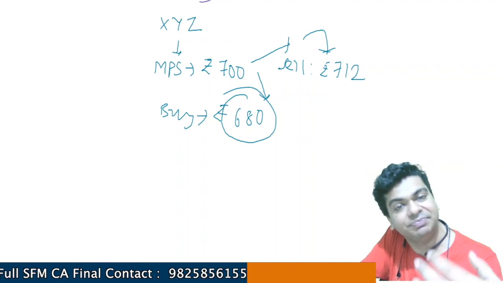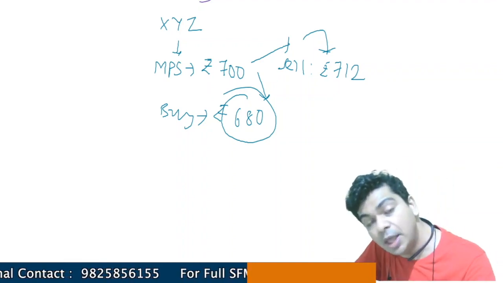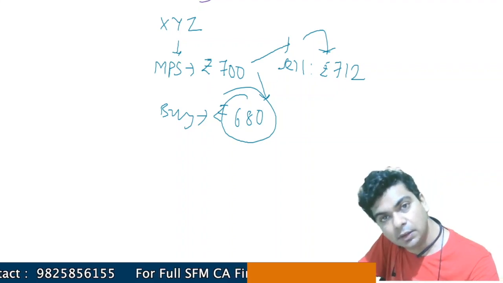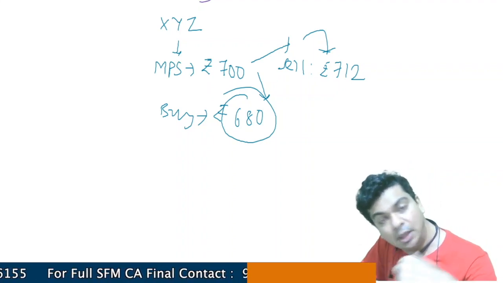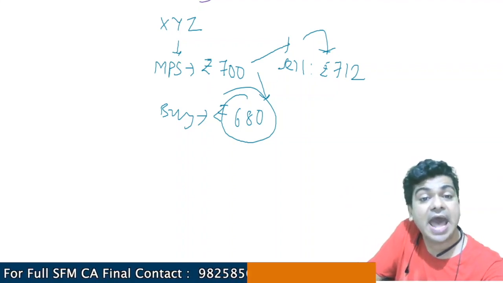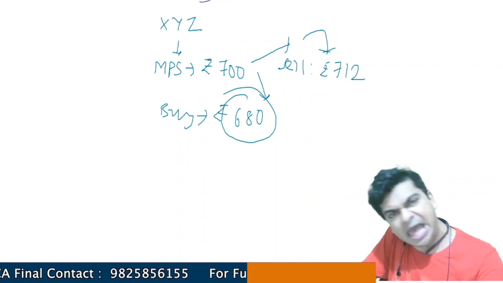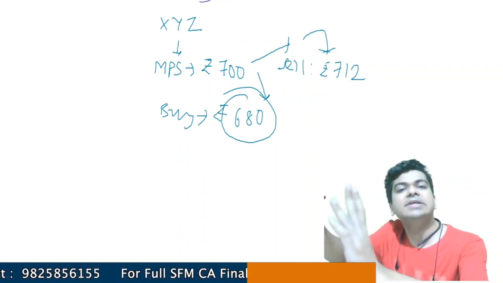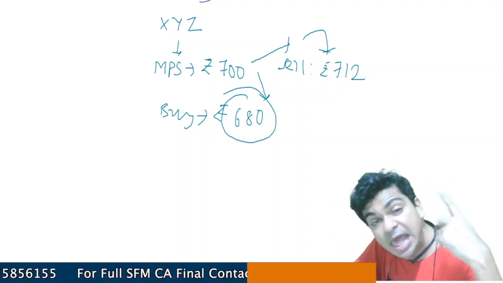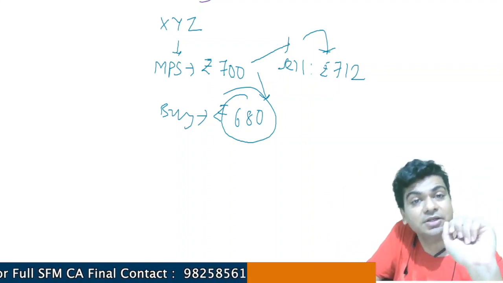And that's the reason these kinds of orders, if I'm able to place them with my broker, I will get a better deal. Otherwise, I'll have to constantly monitor the stock markets. For example, I want to sell the share at a price which is above 700. I want to sell it at 712. I'll have to constantly monitor the stock markets. The moment the share reaches 712, I'll have to immediately call up my broker and tell my broker that I want to sell the share.